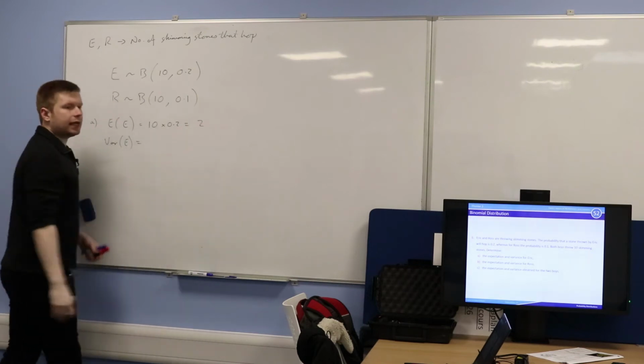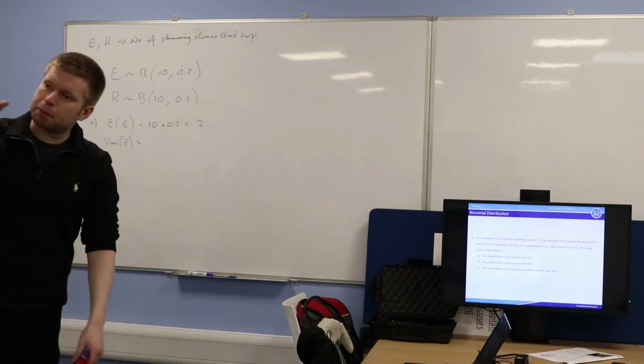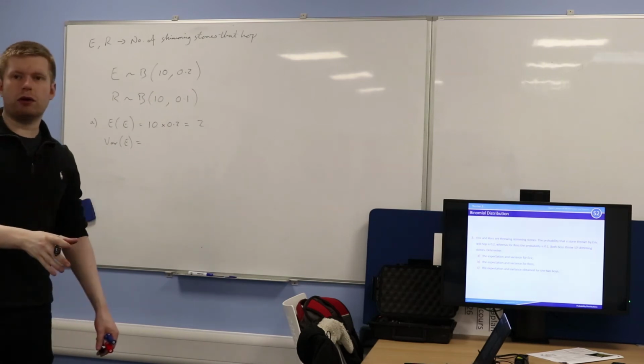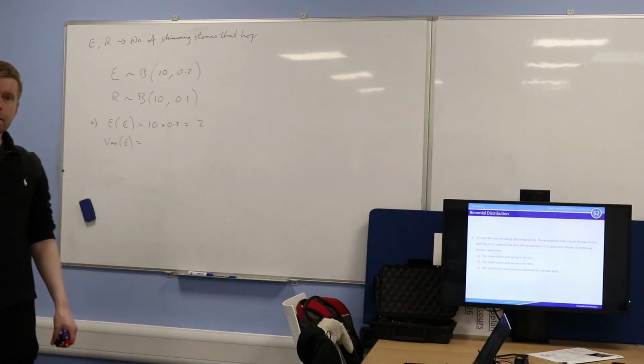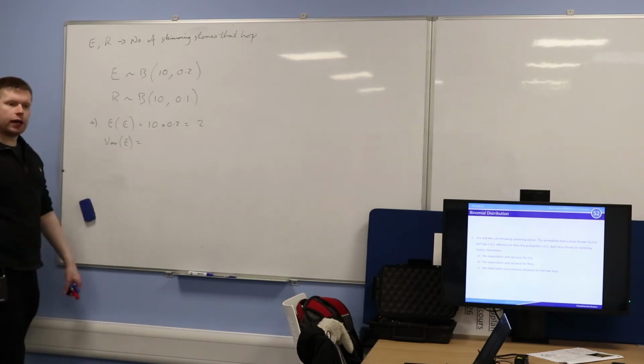2. So basically, if Eric does this 10 times, you expect 2 of those 10 skimming stones to be successful. They will hop. Is that okay? Okay, and what's the variance? How do you calculate the variance?